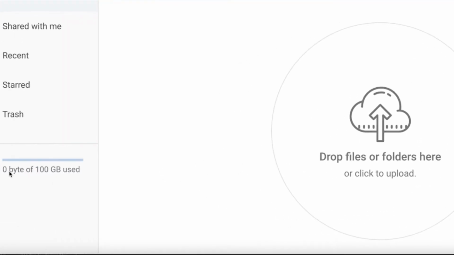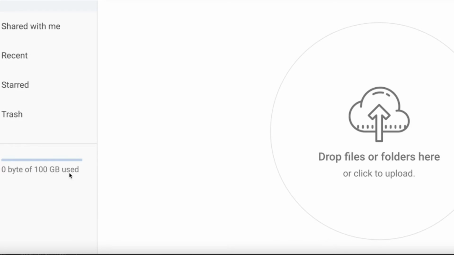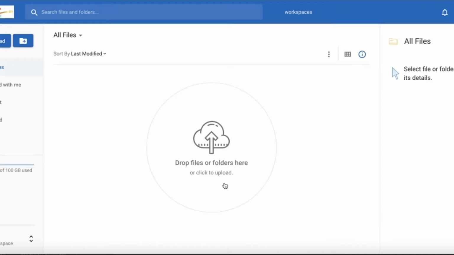Here you can see the limit of this cloud storage is 100 GB. So this is enough for you. I think in Google Drive you will get only 15 GB storage, and the storage counts your Gmail and other things also, but here it only counts the files you upload.